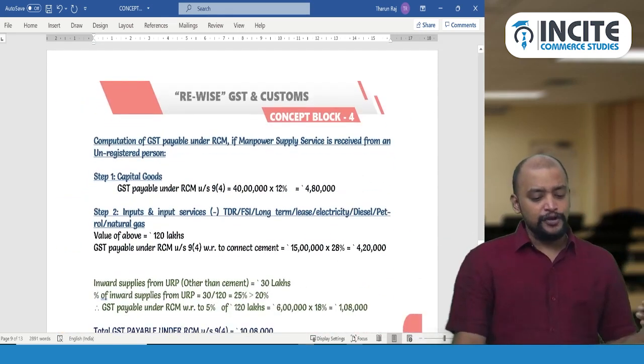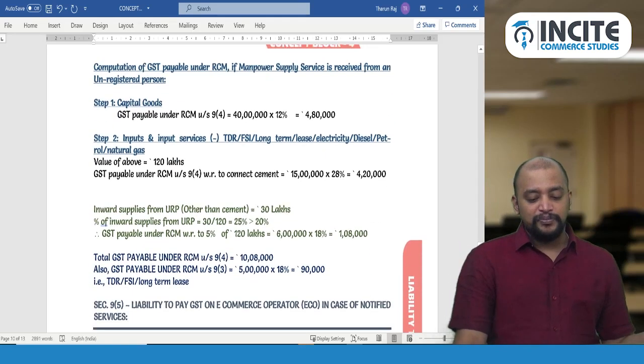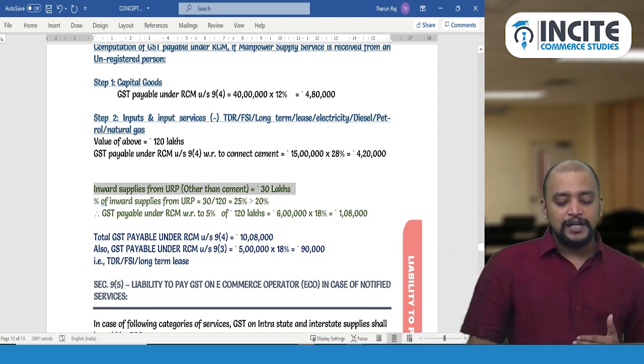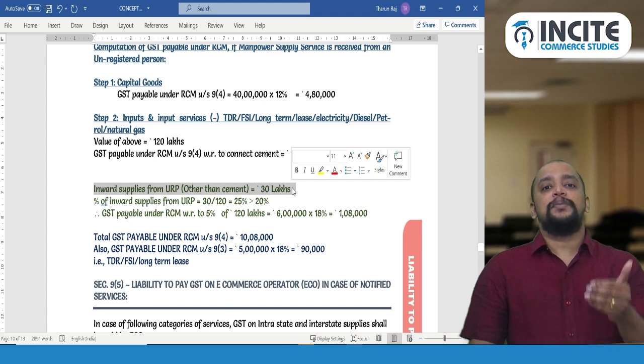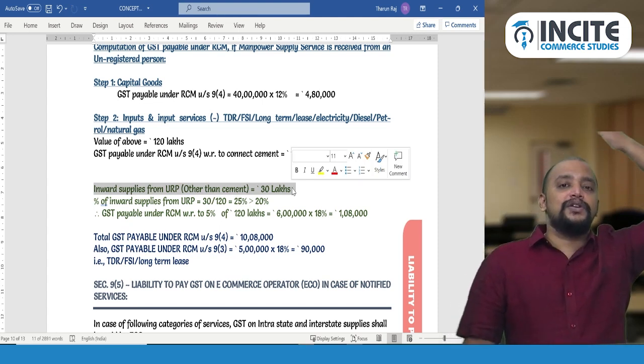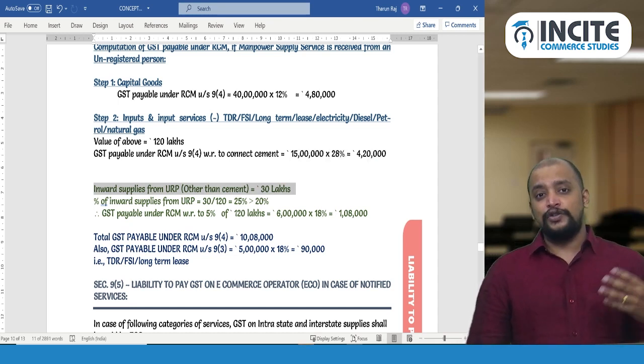Okay, so therefore step 1 will be same, step 2 also will be same, and in step 2 alone, one more change is that inward supply from unregistered person other than cement, because cement already you paid GST under RCM, is 30. So 30 divided by 120, 25% greater than 20%, only 5% is disallowed. So for which you need to pay GST under RCM.